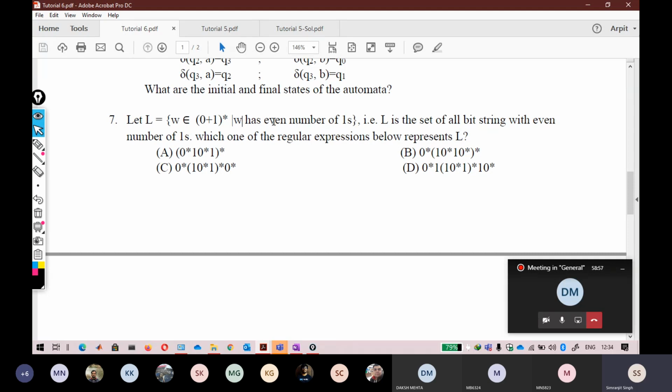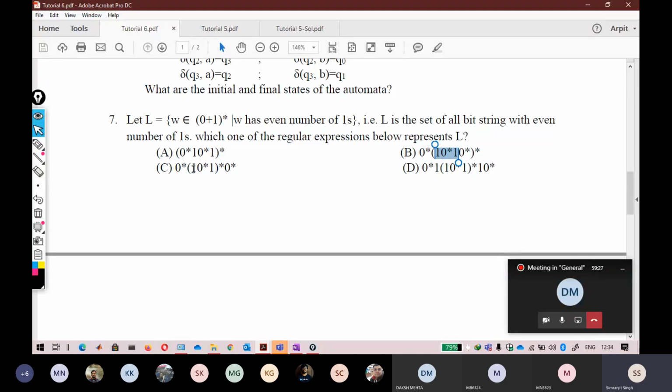I know all of you can directly derive a regular expression for this, because we have done even number of A's and even number of B's. But because the options are given, it is very difficult to recognize which particular option gives an even number of ones. If you clearly see, this option is also giving an even number of ones, because this one is fixed and this one is fixed.